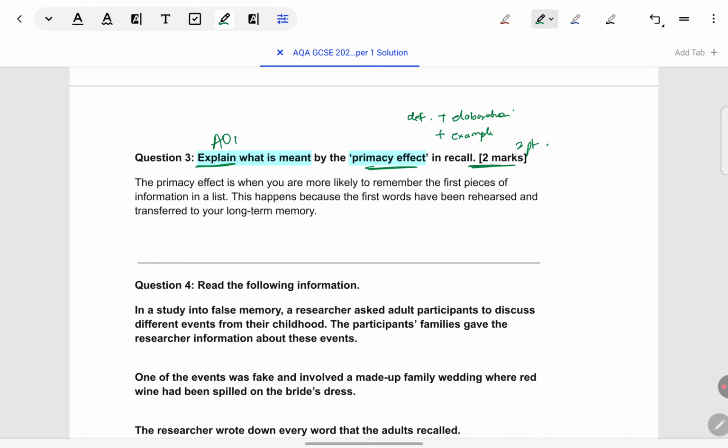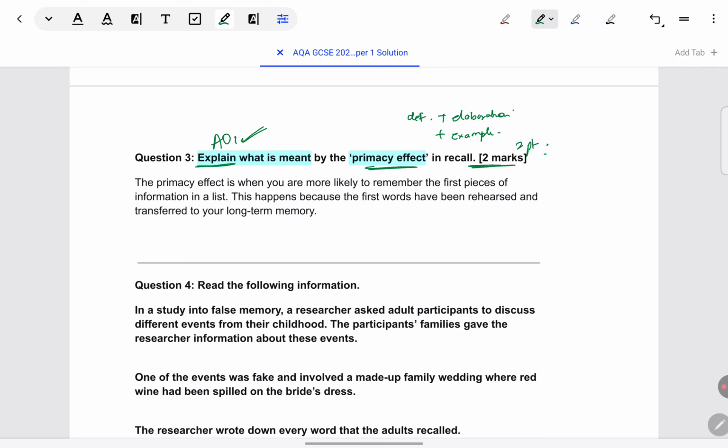If you want to give an example from Murdoch's study, how they are remembering the first few words in the list is an example of primacy effect, you can give that. Just make sure you're giving totally 2 points. And I'm just repeating it for the last time. I won't repeat again. Whenever an AO1 question is there, no strengths, no weaknesses, no application. Strictly give what we have learned from the textbook. So let's see the model answer.